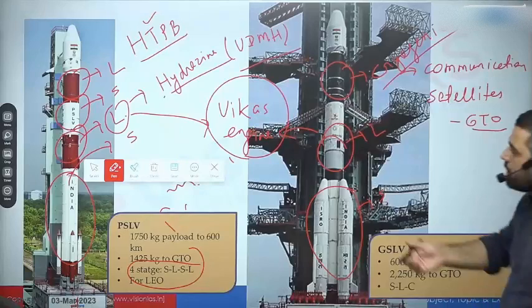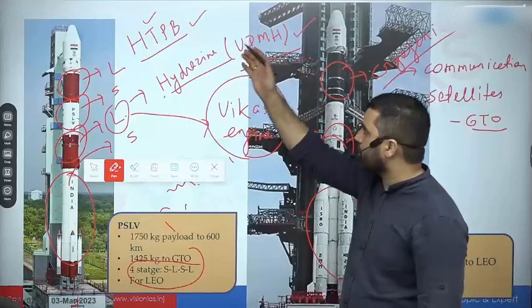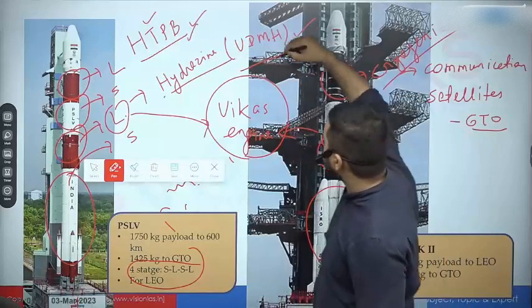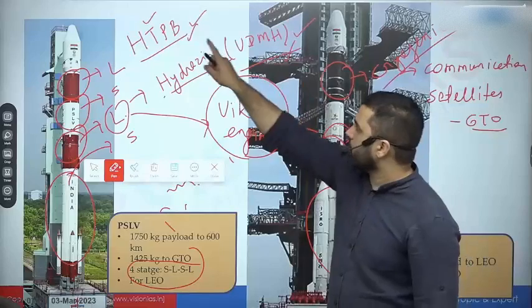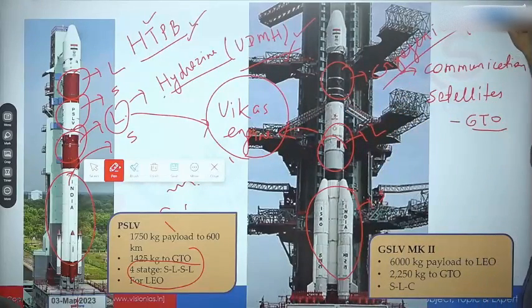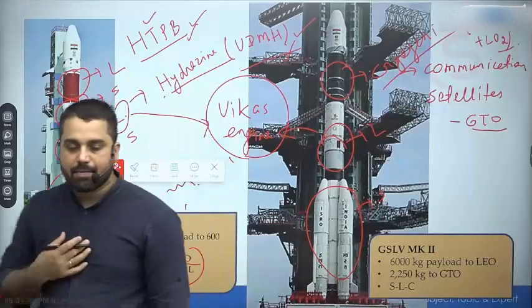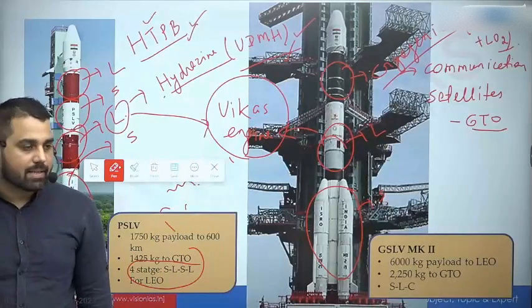तो ये जो molecules हैं HTPB or UDMH, these are rocket propellants. This is a solid fuel, this is a liquid fuel. Now compared to this solid or this liquid fuel, ये जो cryogenic fuel है, which basically is liquid hydrogen plus liquid oxygen, they give you a lot of impulse. Same amount of fuel, but ये जो आपको impulse देंगे, that will be much more, and that is why cryogenic fuels and cryogenic stages are so important in general for rockets. As of now, India has developed its own indigenous cryogenic engine.